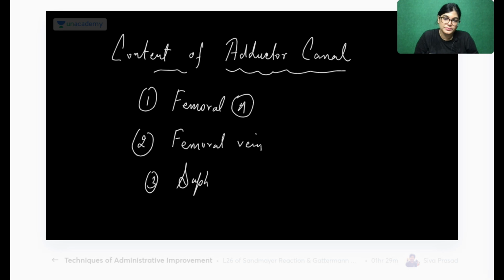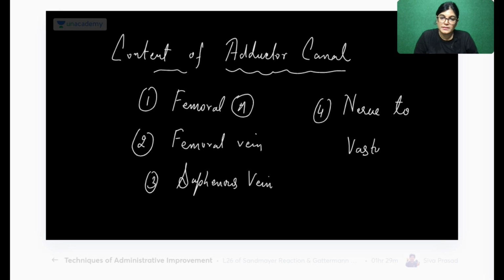Femoral vein, saphenous nerve, nerve to vastus medialis, and also we have got anterior and posterior division of obturator nerve, and descending genicular branch of femoral artery.